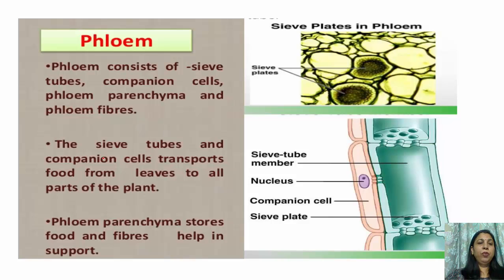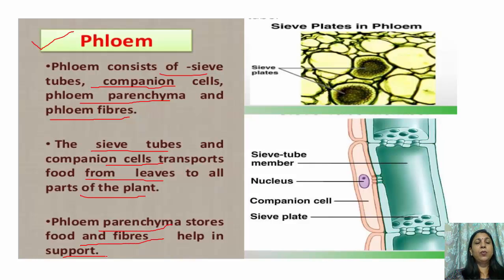Now coming to phloem. Phloem is also a tissue, complex plant tissue. It consists of four types of cells: sieve tubes, companion cells, phloem parenchyma, and phloem fibers. The sieve tubes and the companion cells transport food from leaves to all parts of the plant, whereas phloem parenchyma stores food and fibers help in support.